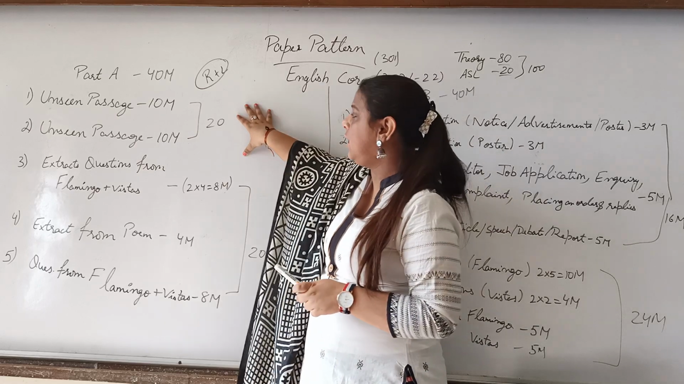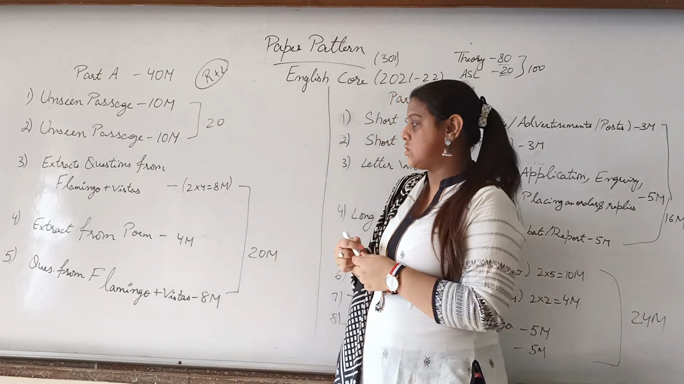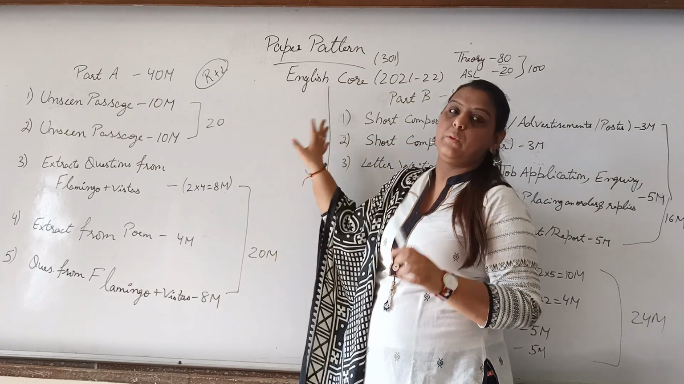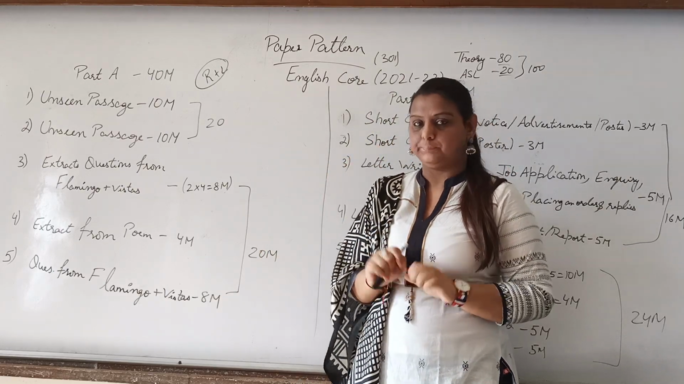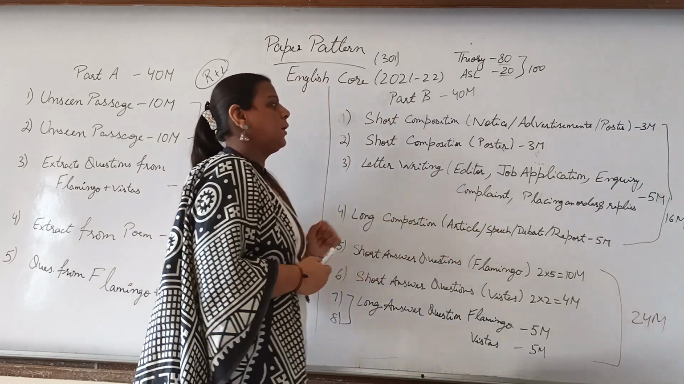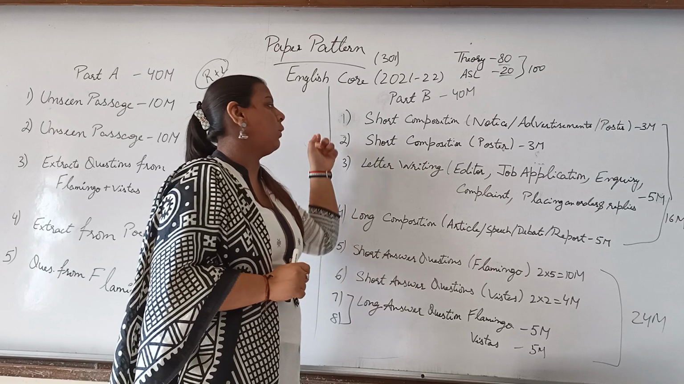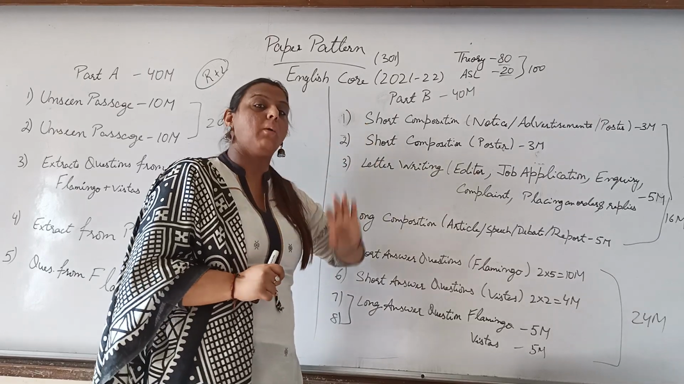So reading is 20, and when you count the literature, 8 plus 4 plus 8, that is 20, and the total part A will be 40 marks for you. Clear? Now come to part B. Part B is again 40 marks for you. So what you need to understand is that the first question here would be from short composition.